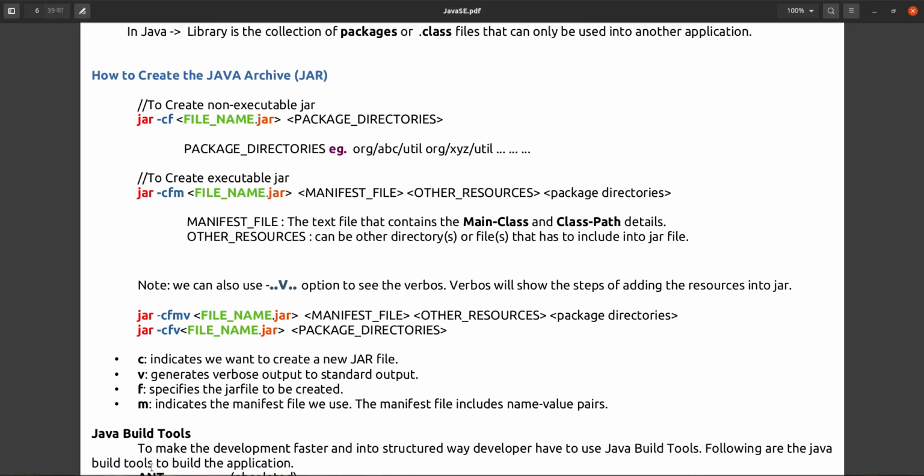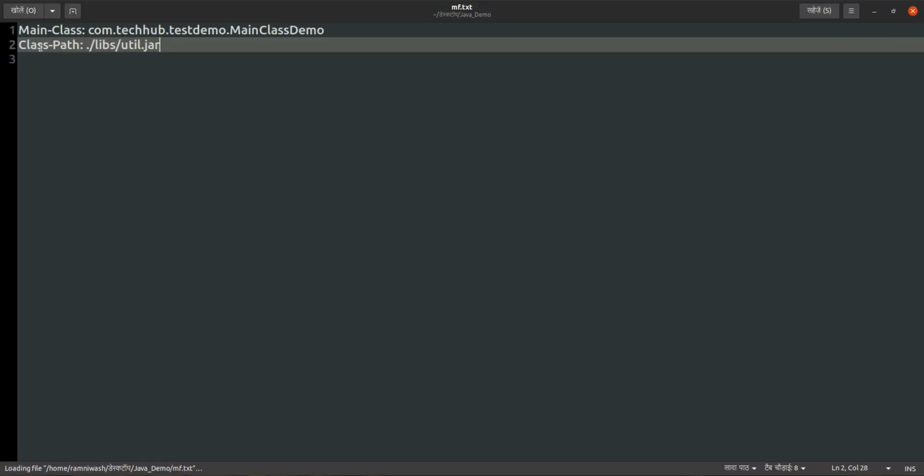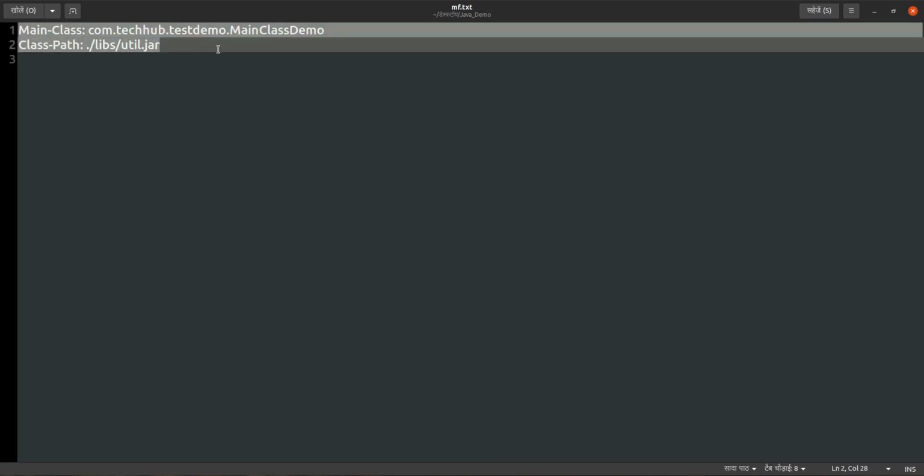m indicates the manifest file we use. This manifest file includes name value pairs. I will open that manifest file here. This is our manifest file, mf.text. In this mf.text manifest file we are specifying two key value pairs. One key is main class. In that we are giving the main class. What is our main class? com.techhub.testdemo.main class demo. This is our main class. So we are specifying it here.